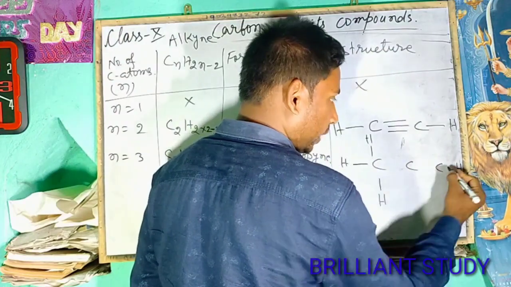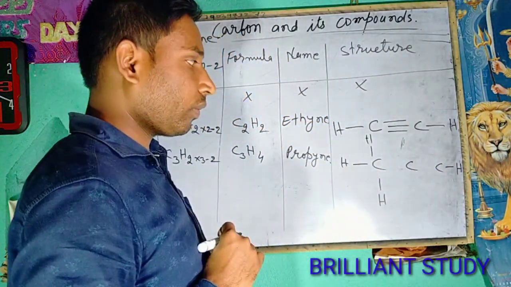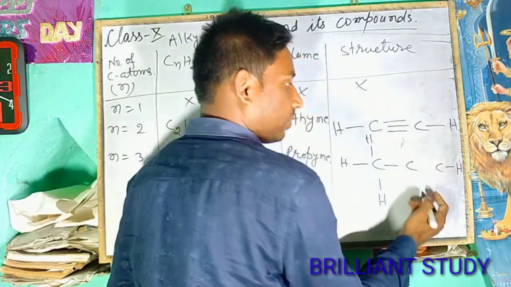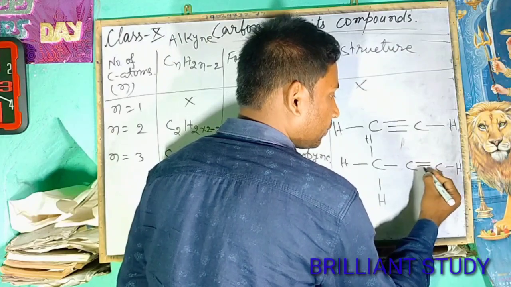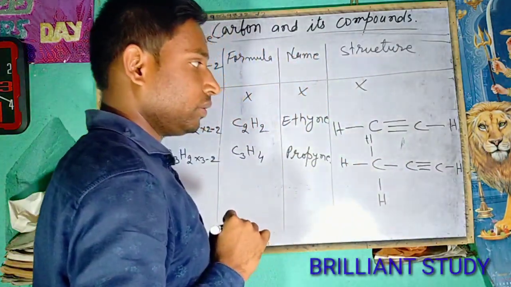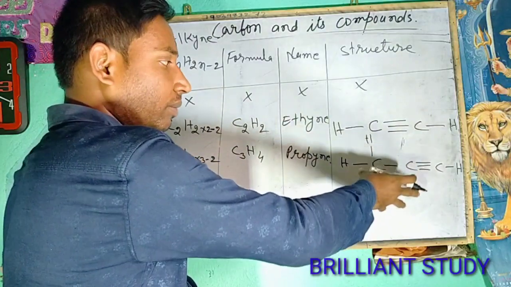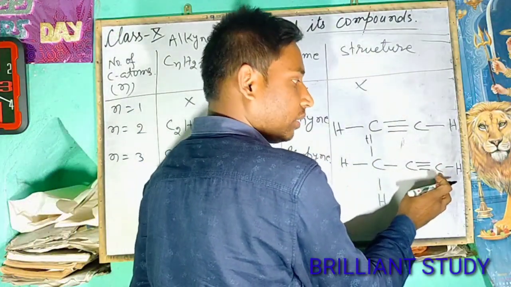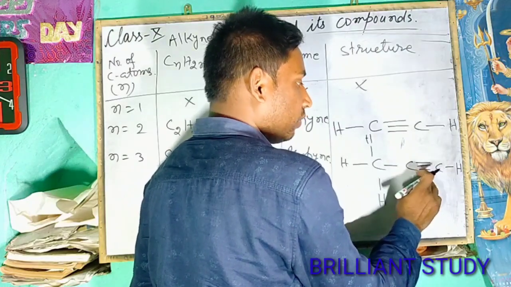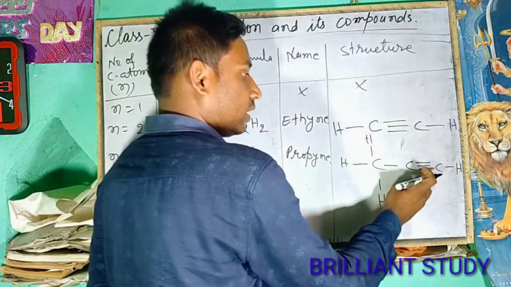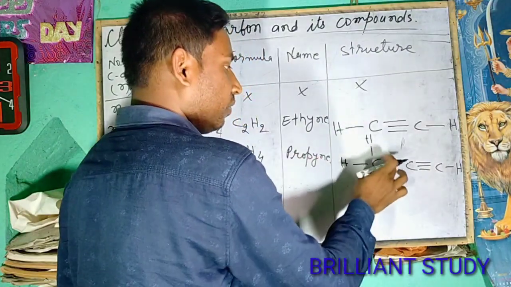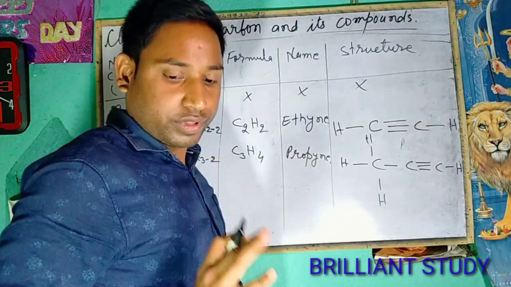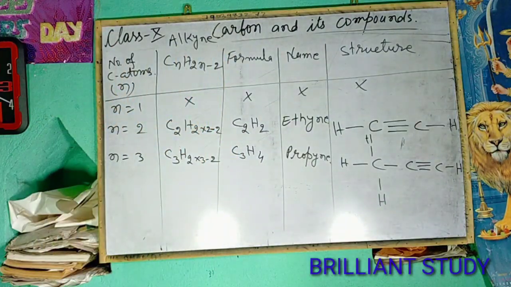Here will be one single bond, here also, here also, and here also. But between these 2 carbon atoms, there will be triple bond. Now find again the number of bonds around a carbon atom. For this carbon atom, the number of bonds 1, 2, 3, 4. For this 1, 2, 3, 4, and for this 1, 2, 3, 4. That means carbon has always 4 covalent bonds.